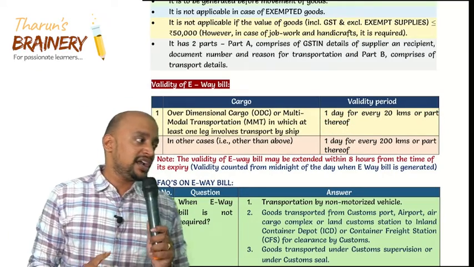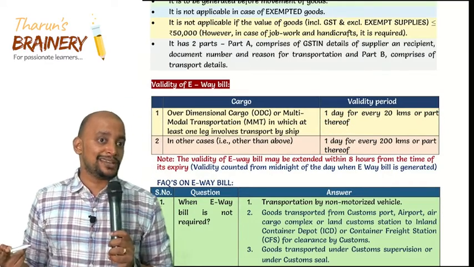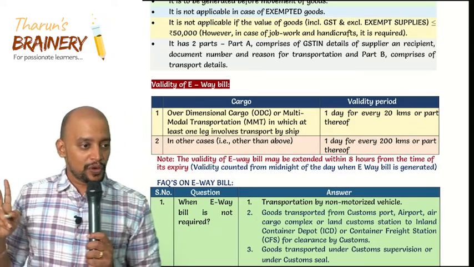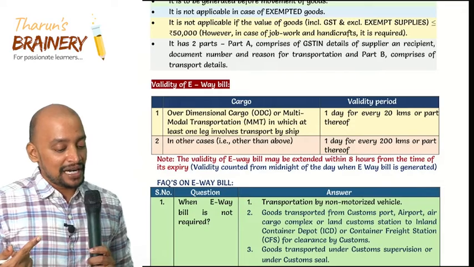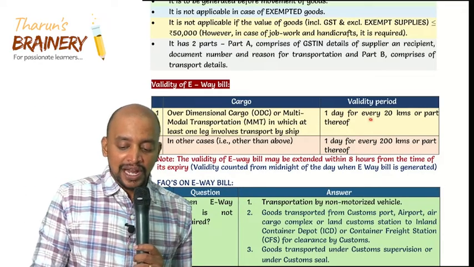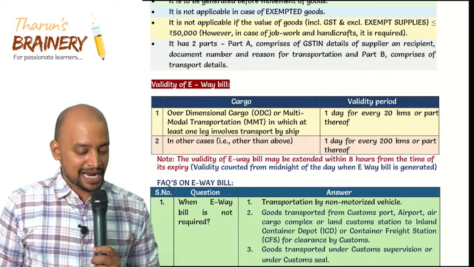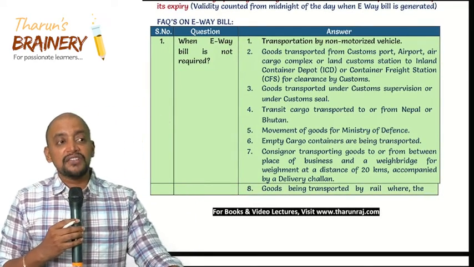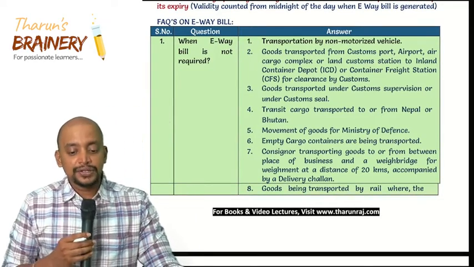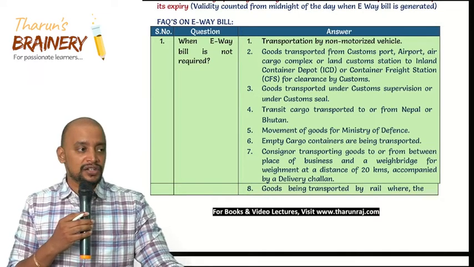So generally 1 day for every 200 kilometers or part thereof. In case of ODC, over-dimensional cargo, or multi-mode transportation where one leg of the journey is by ship, 1 day for every 20 kilometers or part thereof. Then we have some FAQs in this regard. When e-way bill is not required. So these are the cases where e-way bill is not at all required.